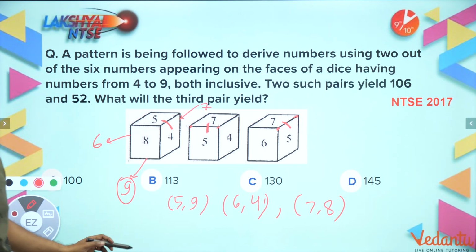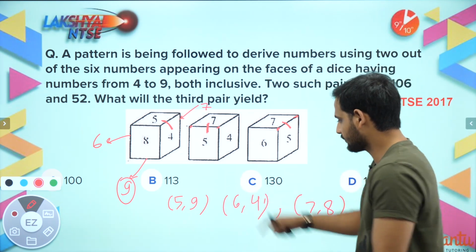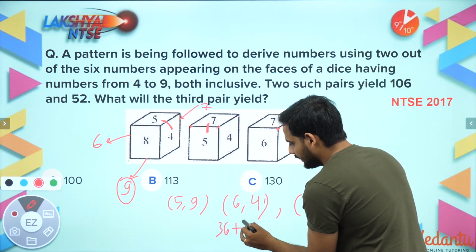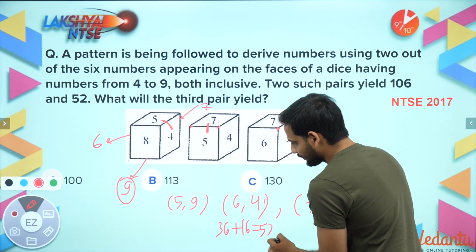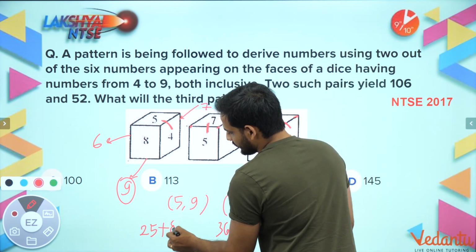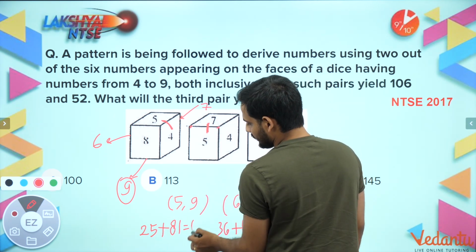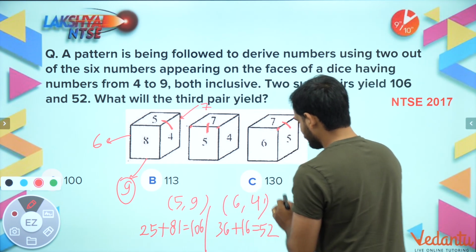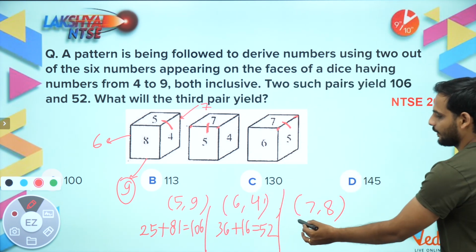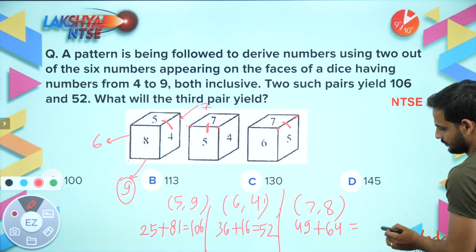Now 52 is very easy to observe here. 6 square is 36. 4 square is 16. So 36 plus 16, if you will see, it will be 52. Let's see the same logic. 25 plus 81 is equal to what they are saying, 106. Yes, 5 plus 1 is 6. So that is true. So now the next pair will be 7 square, 49 plus 64.